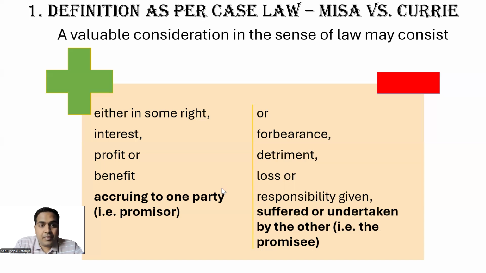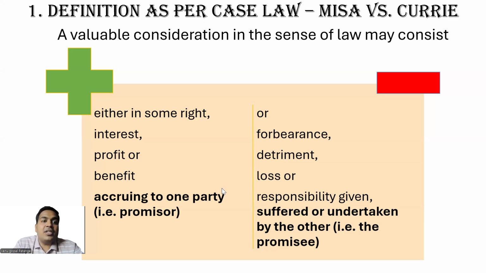He got some right. At the same time, whose hard work is that? That is the hard work of Mr. A. Mr. A loses some value, he wants to share his hard-earned manuscript, his book, with the publisher. So that we call detriment. Detriment is loss of some value. So the publisher is getting some right, the author is losing his book.